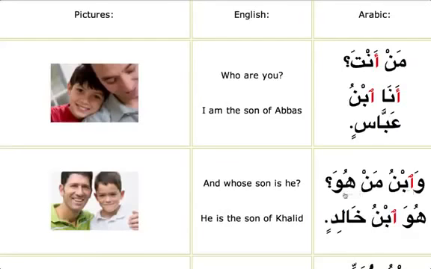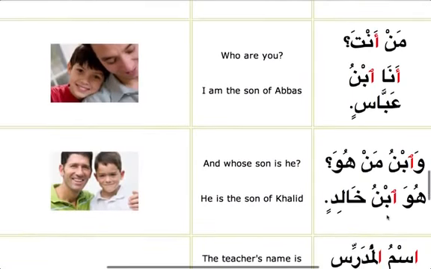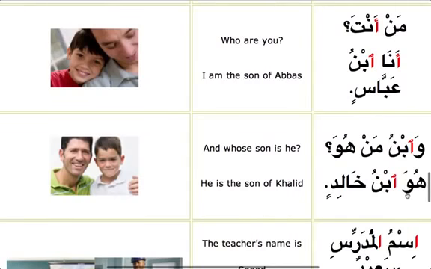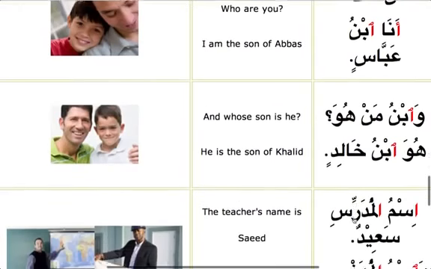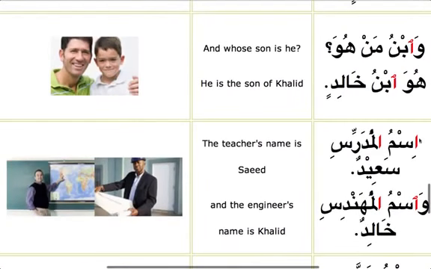Wabnu man huwa, and whose son is he? Wabnu man, complex of mudaf ilayhi. Ibnu man. The waw is coming, so it becomes wabnu man huwa, whose son is he. Huwabnu Khalidin, Huwabnu Khalidin. So this sound is not produced. He is son of Khalid. So if it comes at the beginning of a sentence, Hamzatul Wasl, then the sound is produced.